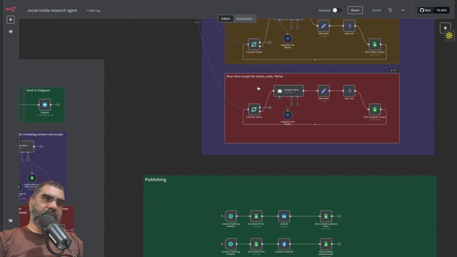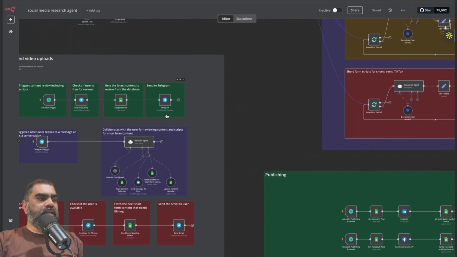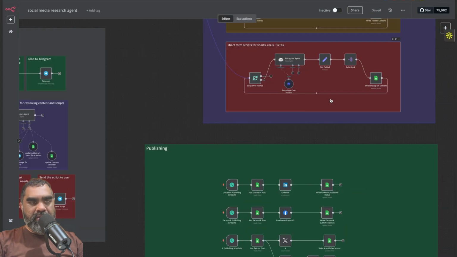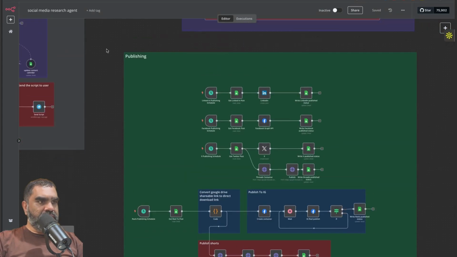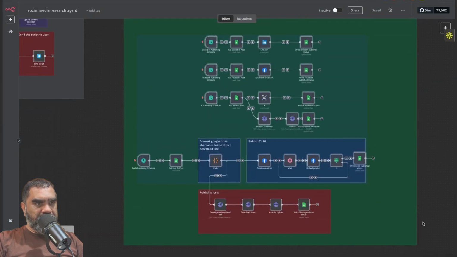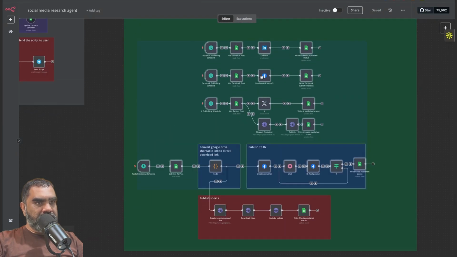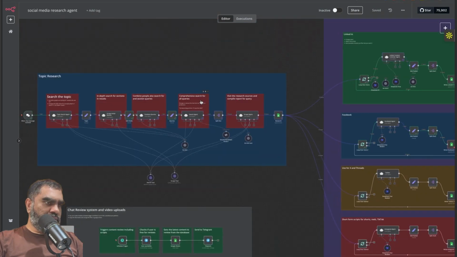For Instagram reels and shorts, it actually creates scripts and sends them to your phone, your Telegram, so that you can record it and reply to that with a Google Drive link of the video. Once everything is approved, it gets picked up for publishing and gets sent to LinkedIn, Facebook, Threads, X, and YouTube. And let me quickly demo this to you.